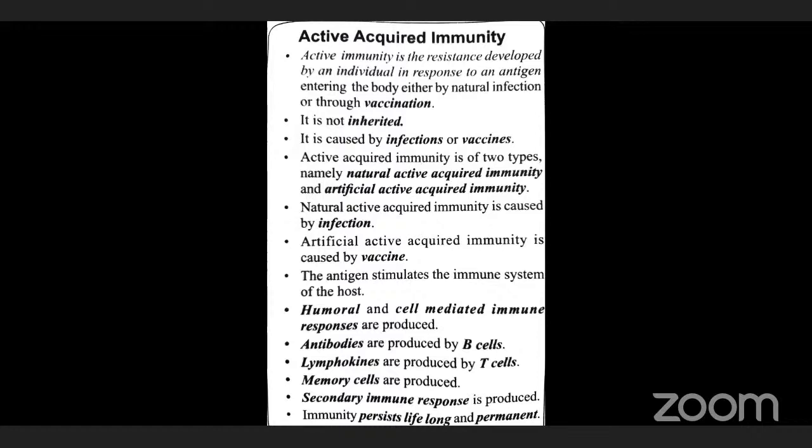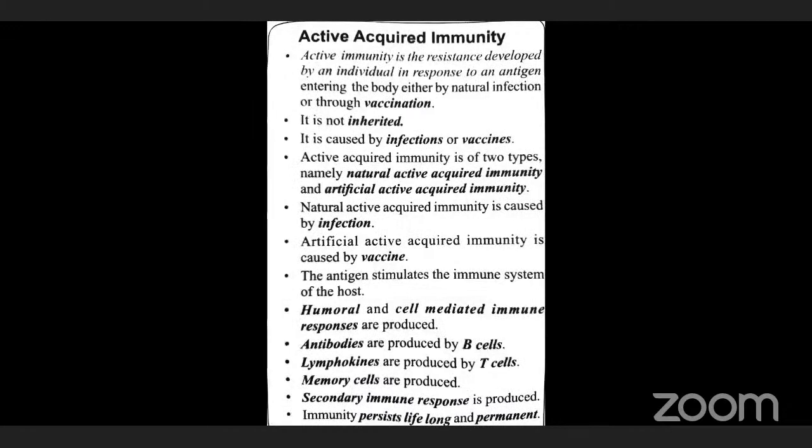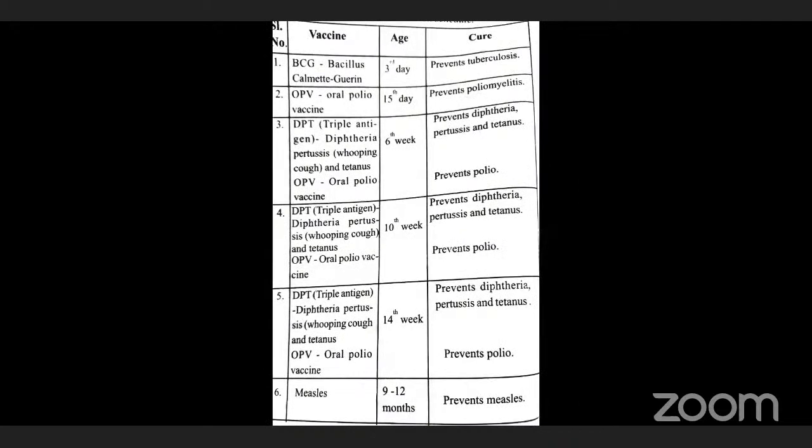That active acquired immunity is further classified into two types. What are they? Just now I told, one is active immunity, another one is passive immunity. First one is natural active immunity. We will discuss one by one.